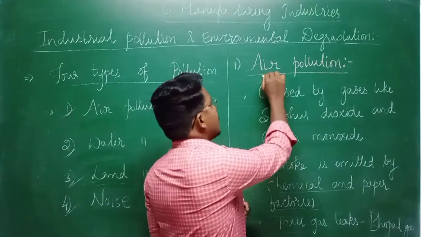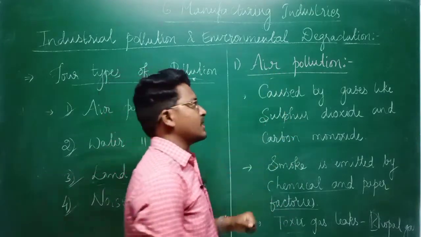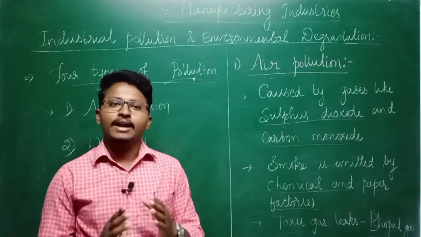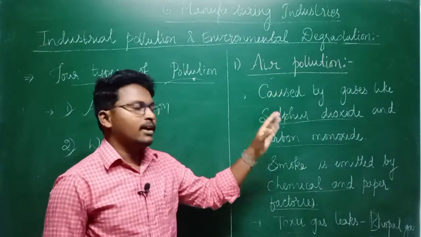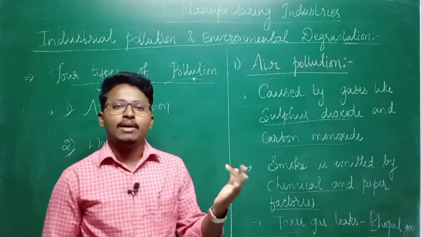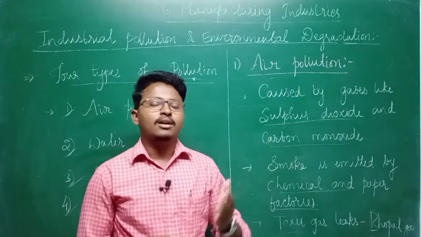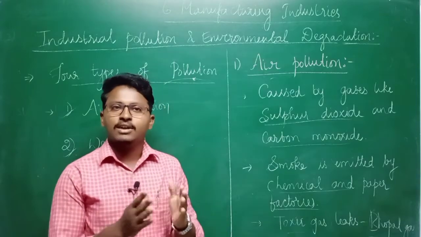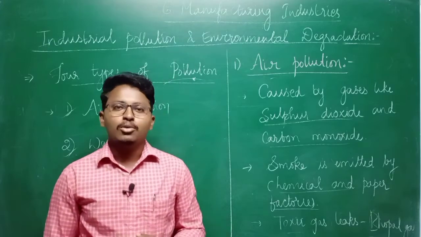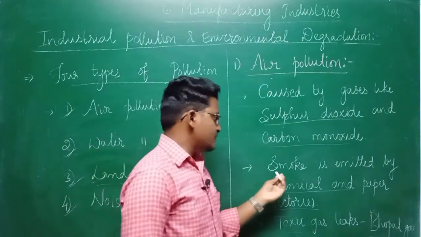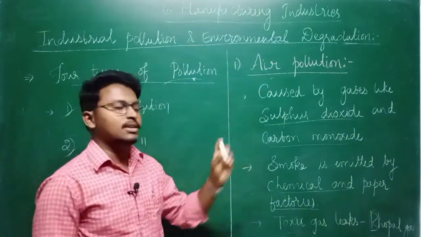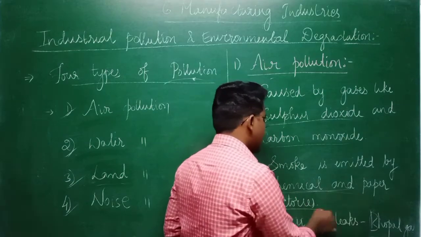Mostly, air pollution is caused by 2 important gases: one is sulfur dioxide and the other is carbon monoxide. And not only sulfur dioxide and carbon monoxide, we also see most of the vehicles, we use vehicles like car, bike, and you can also take a bus or any other vehicle. Most of these vehicles release a lot of smoke into the air, which is also a main cause of this pollution. And the other thing is that most of the smoke which is creating the pollution is basically from chemical and paper industries.